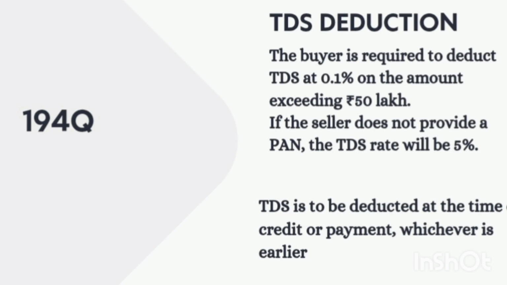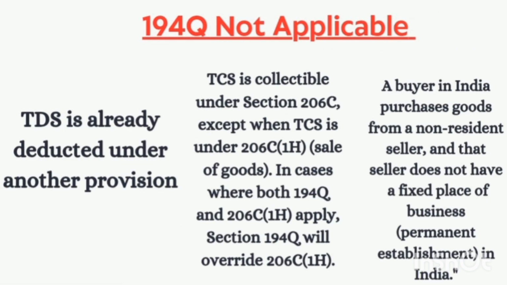Second thing I mentioned, you have to deduct TDS, but at what time are you going to deduct TDS? At the time of payment or credit in the books of account, whichever is earlier. Okay guys, TDS is deducted at the time of payment or credit, whichever is earlier. Now the next is, 194Q is not applicable if the TDS has already been deducted under any other provision. Then 194Q is not applicable.